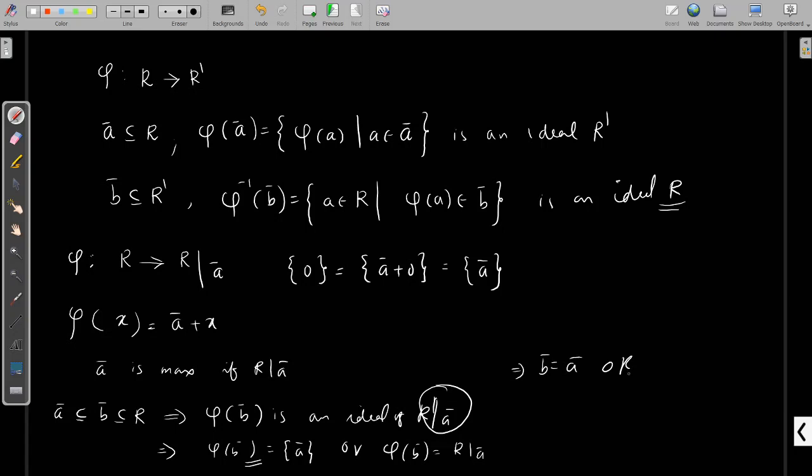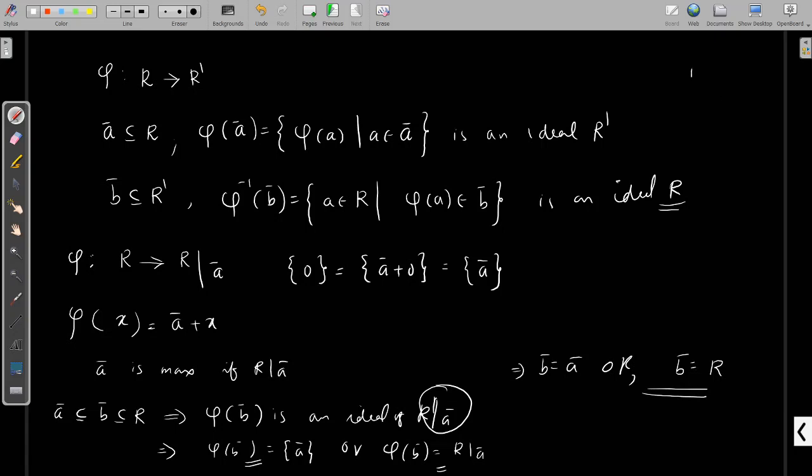The other way, if phi of B is R by A, we can say that the images of every element of B cover R by A. That means this B is equal to R. Clear?